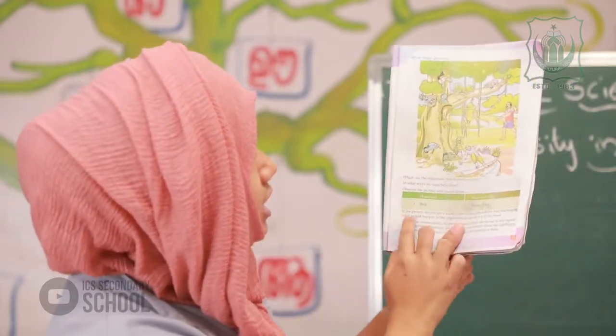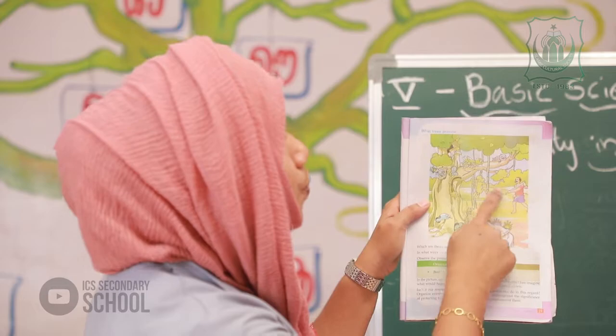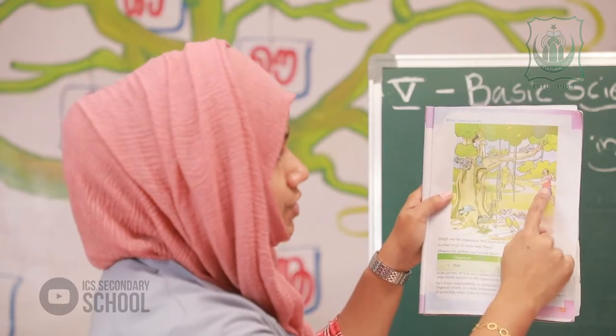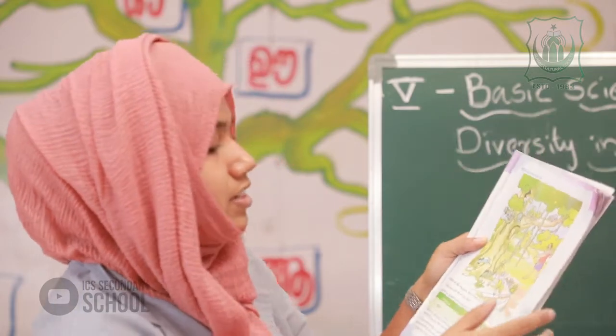Okay. So I have a question. In this picture, do you see a woodcutter? Yes, a woodcutter is walking towards the tree. What happens to the organisms in the tree if it is cut? Yes, their shelter, food, everything will be lost.